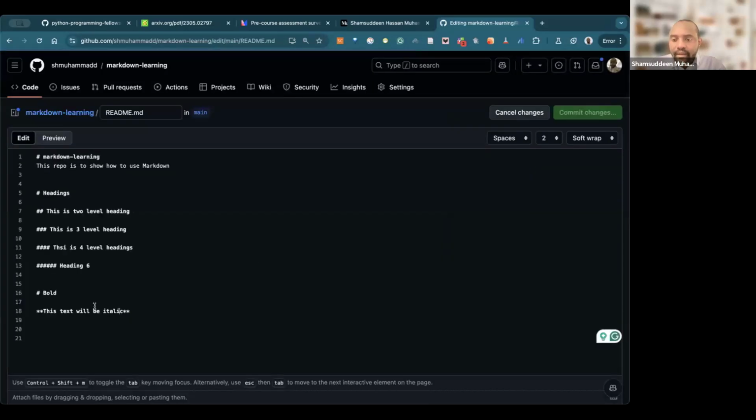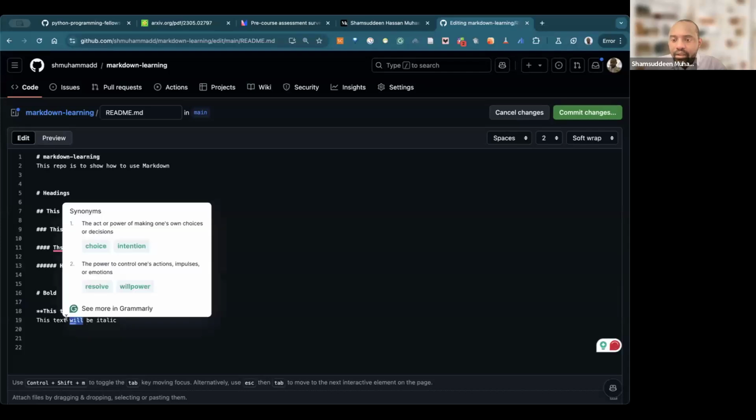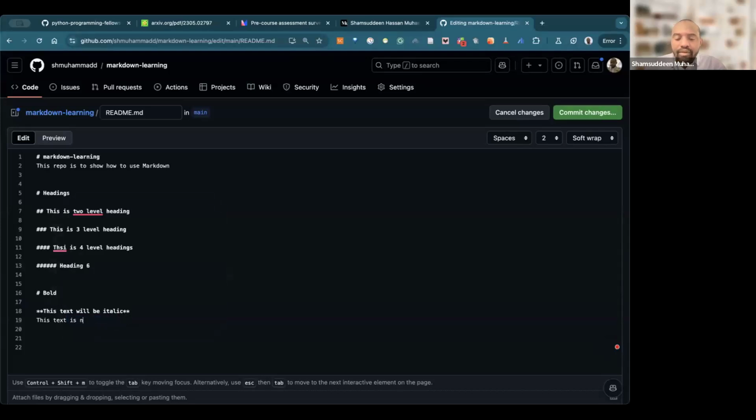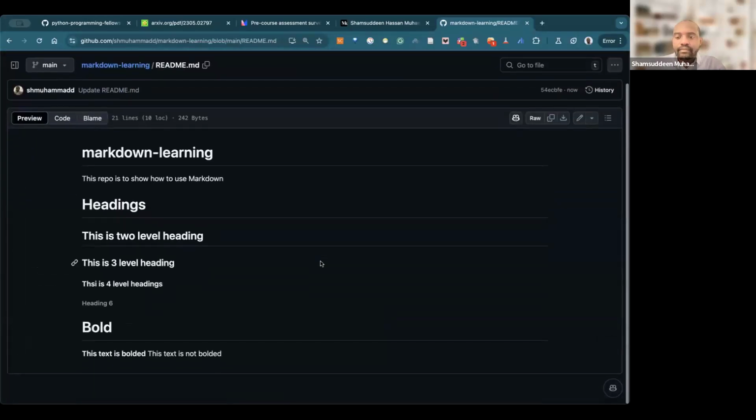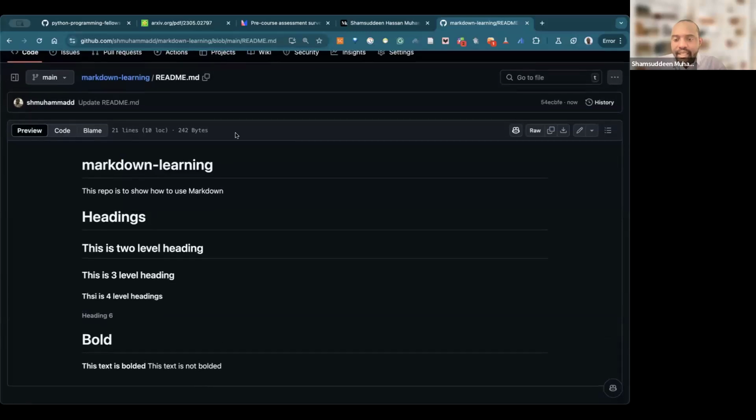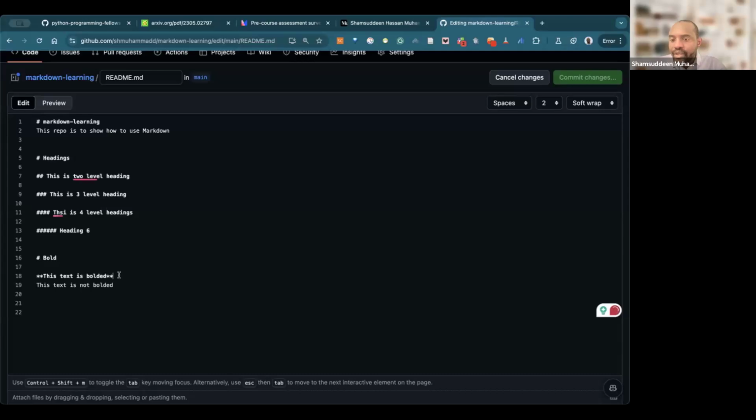Let me write this. This third is not bolded. So let's see the difference. You can see the difference is that this is bolded and this is not bolded. The only difference is that if you want to bold a text, you put this asterisk below. Can you see that?